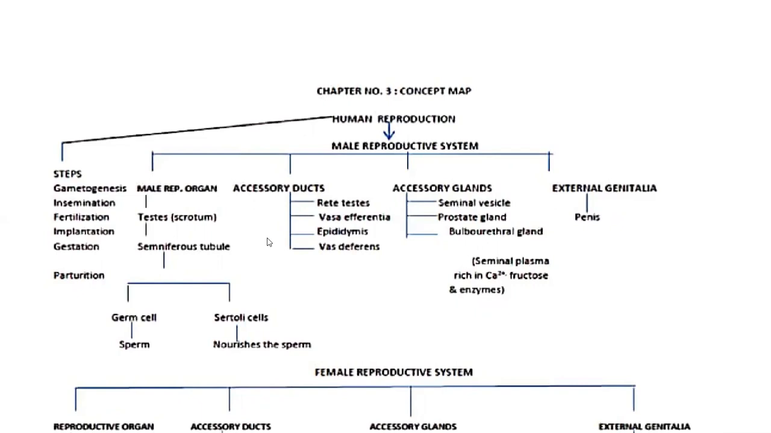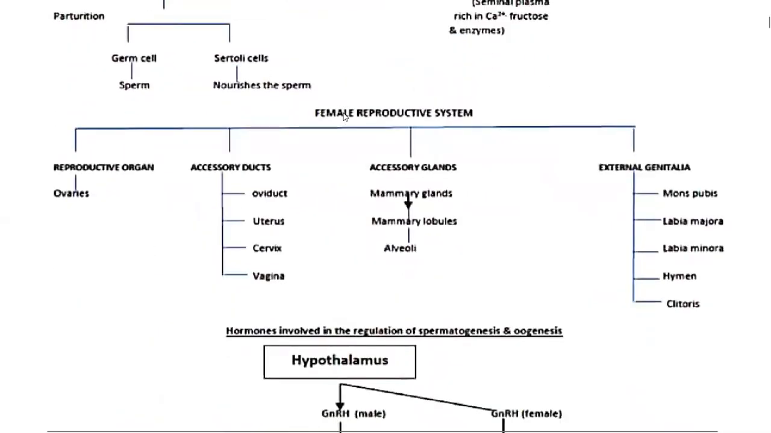External genitalia is penis. Now, the female reproductive organ is ovary. Accessory ducts are oviduct, uterus, cervix, vagina, whereas accessory glands are mammary glands, mammary lobules, alveoli. External genitalia are mons pubis, labia majora, labia minora, hymen, clitoris.